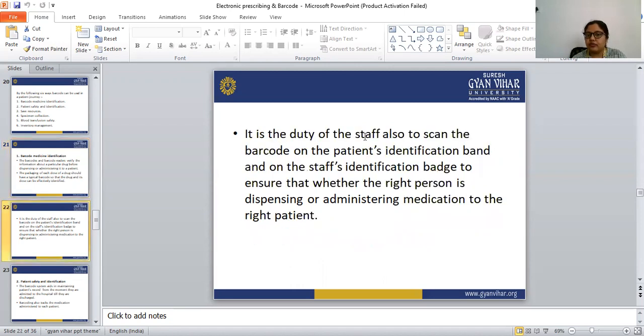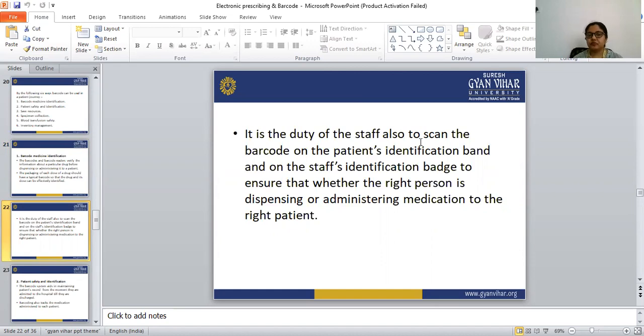It is also the duty of the staff to scan the barcode on the patient identification band and on the staff's identification badge, to ensure that the right person is dispensing or administering the medication to the right patient.